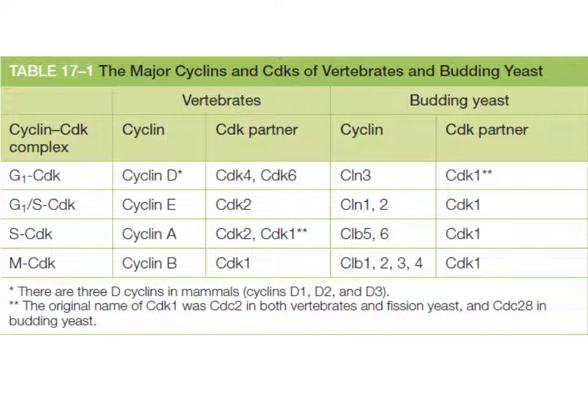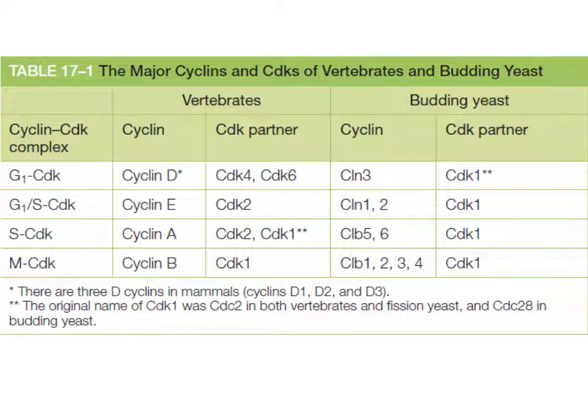G1 cyclins are called cyclin D, G1/S cyclins are called cyclin E, S cyclins are called cyclin A, and M cyclins are cyclin B. Their CDK partners are of four types. Cyclin D activates CDK4 and CDK6. Cyclin E acts on CDK2. Cyclin A is responsible for activating CDK2 and CDK1, whereas cyclin B is responsible for activating CDK1.